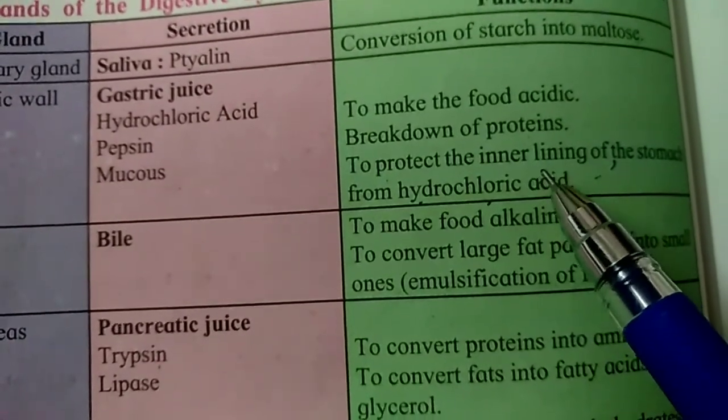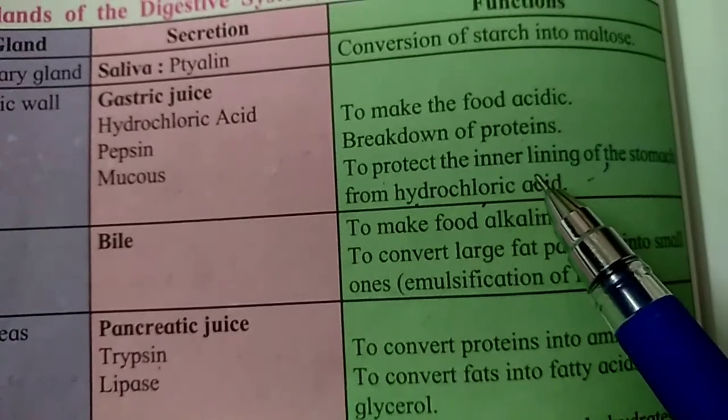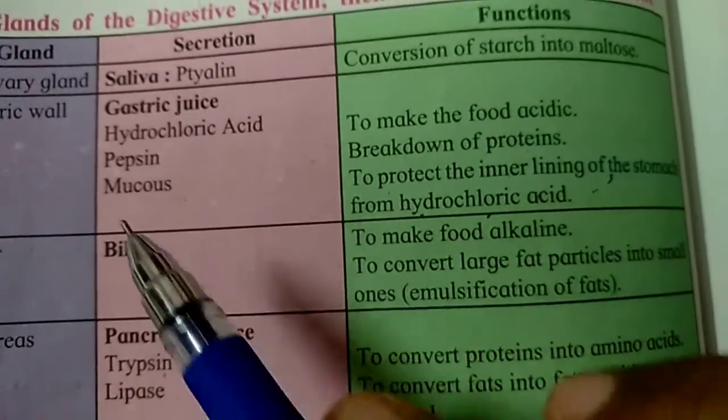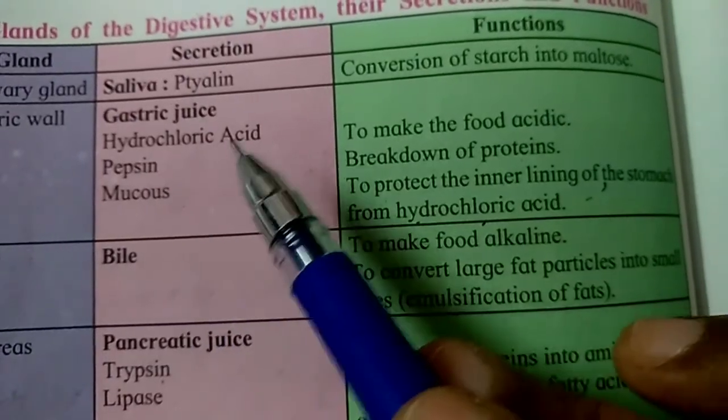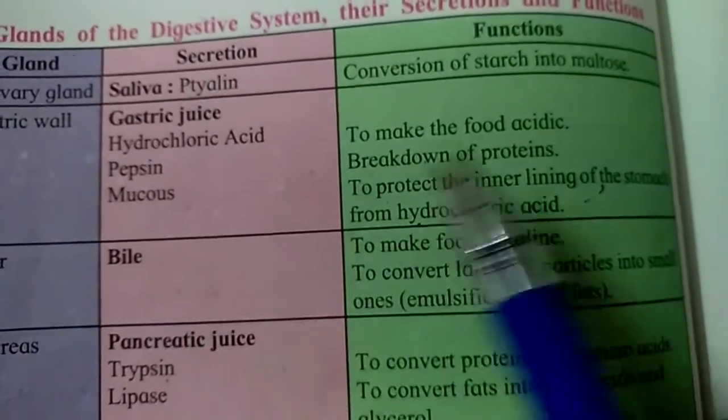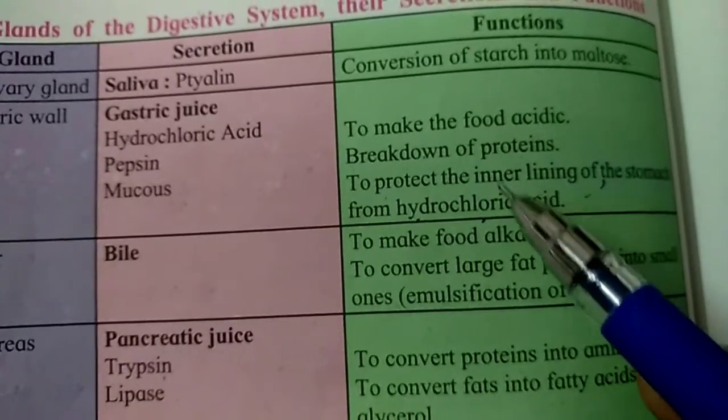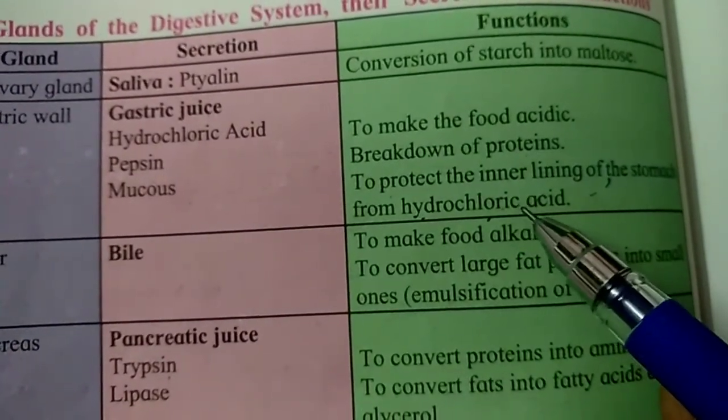So to protect the walls from corrosion, mucus forms a layer on the wall of the stomach.